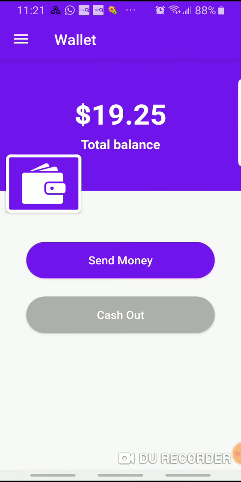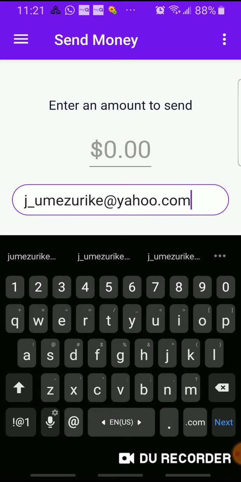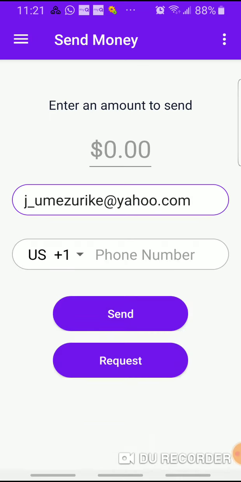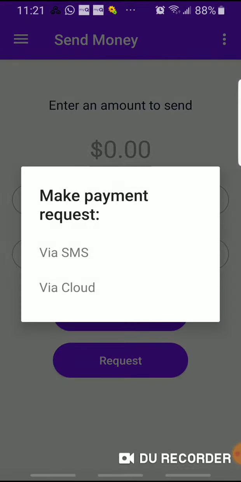You have the wallet, the payment aspect of it. There's an option for payments with SMS. If I decide to send money to someone who is in the network, there is an option here to do it in many other ways. So you can send through SMS or cloud.